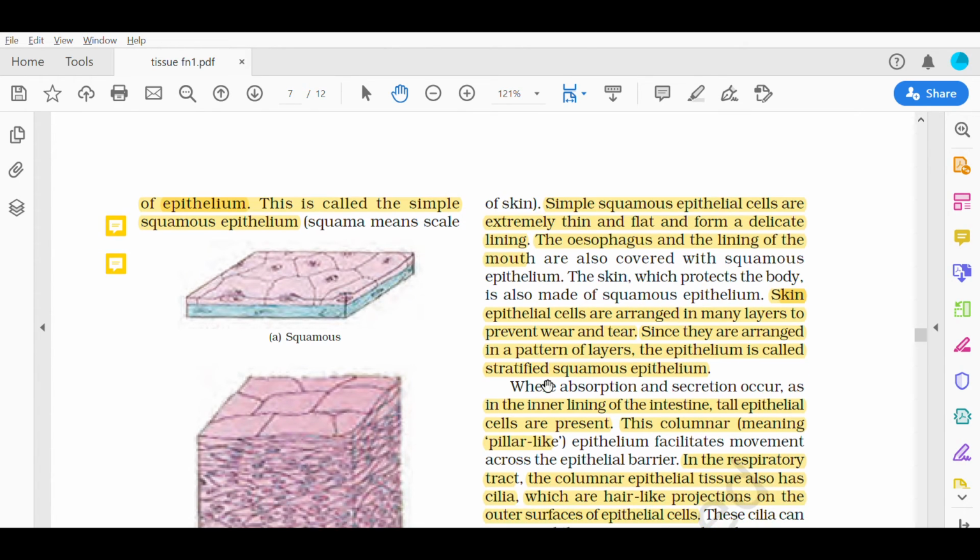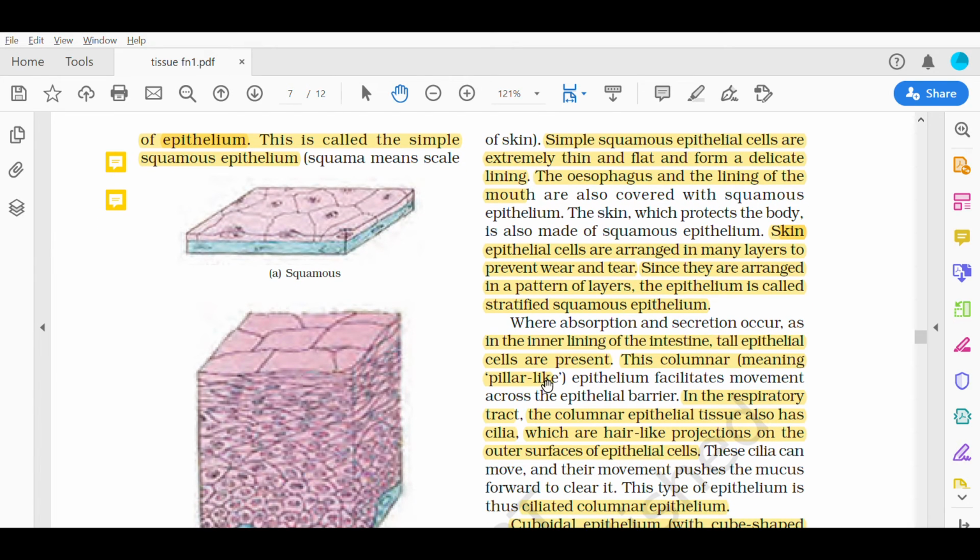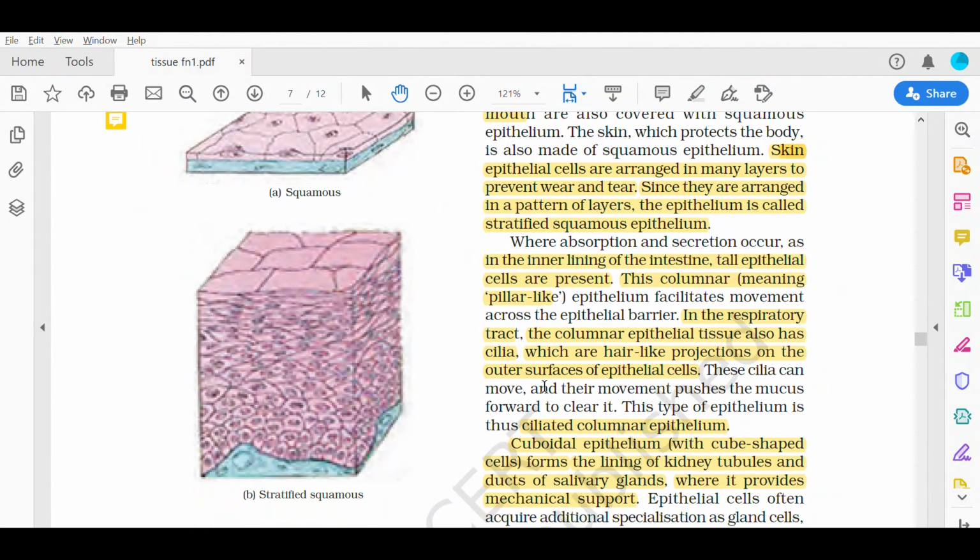As the name indicates, columnar epithelium are the epithelium which are pillar-like or column-like. They are present in the inner lining of the intestine. They are present in our respiratory tract also. They facilitate movement across the epithelial barrier. In the respiratory tract, they have hair-like cilia on the surface of epithelial cells.